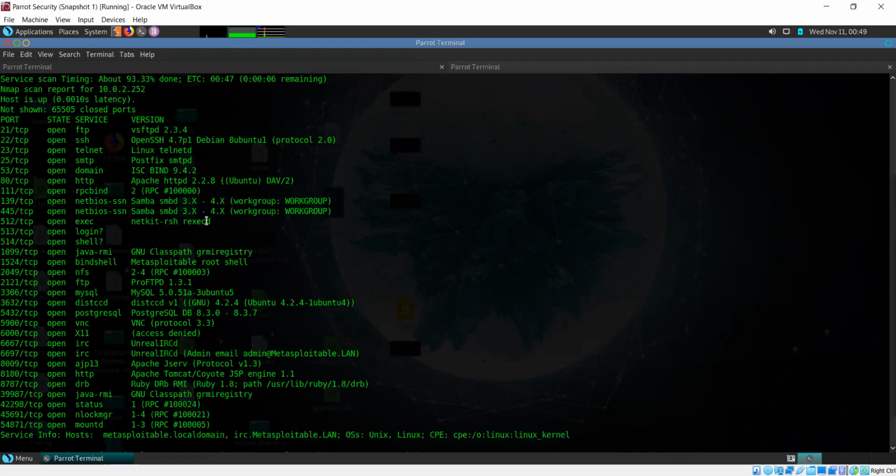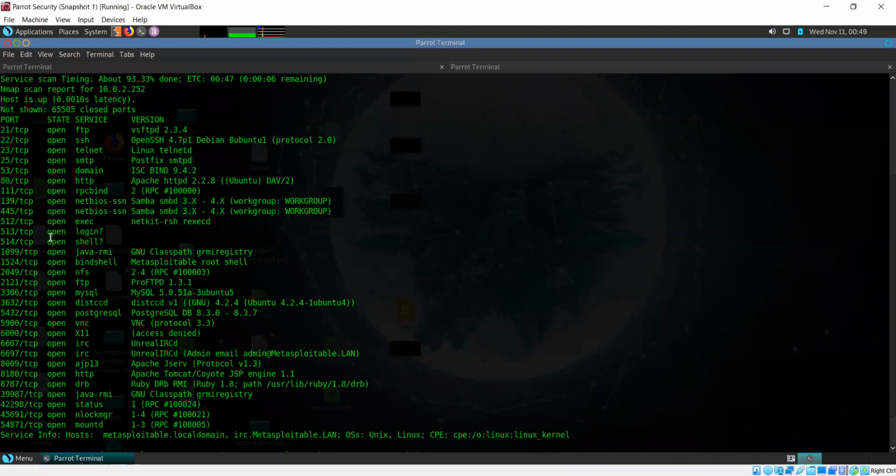Now, this service version information is very helpful because not all service versions of a particular service will be vulnerable. There are some particular service versions that will be vulnerable to some exploits, but not all.